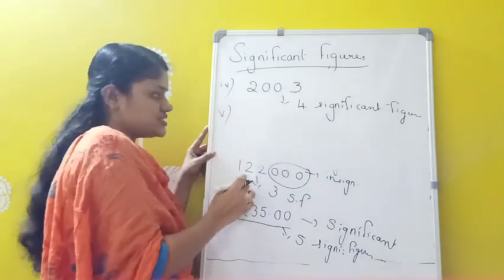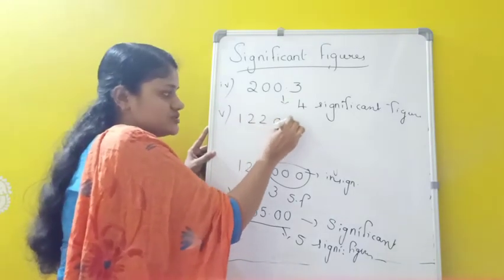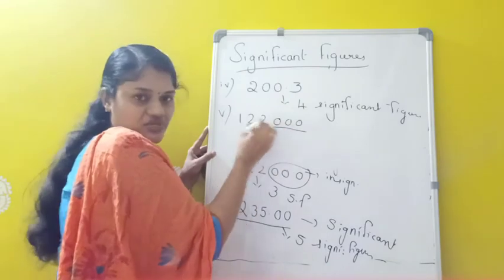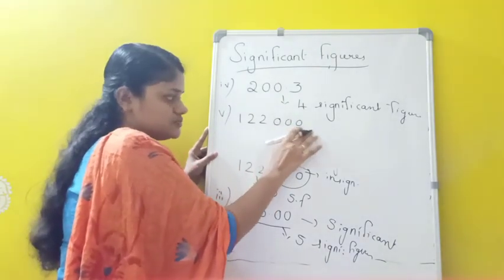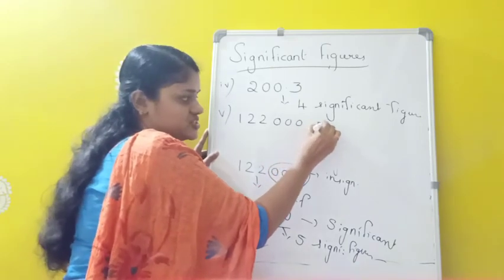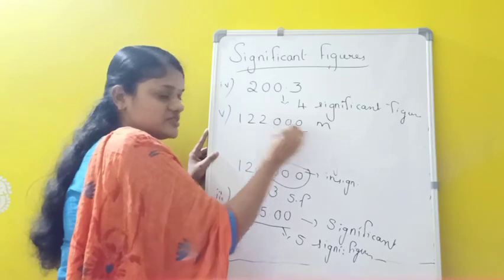Now I told you trailing zeros are not significant. For example, 1, 2, 2, 0, 0, 0. These zeros are not significant. But suppose one unit is also coming here, 1, 2, 2, 0, 0, then I am taking some meter here. So one unit is also coming here, which means at that time these zeros are significant.